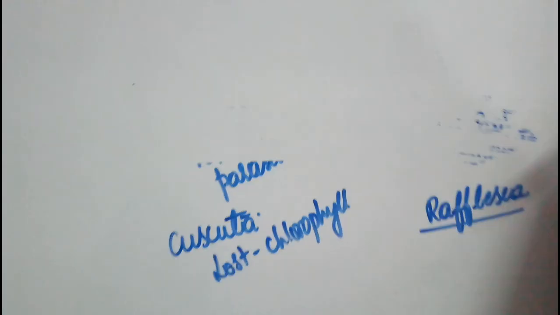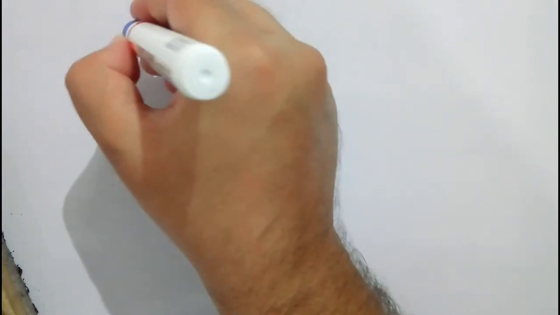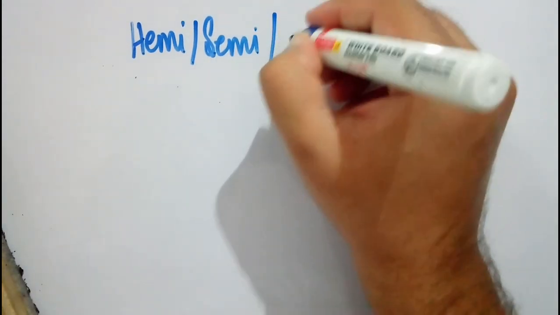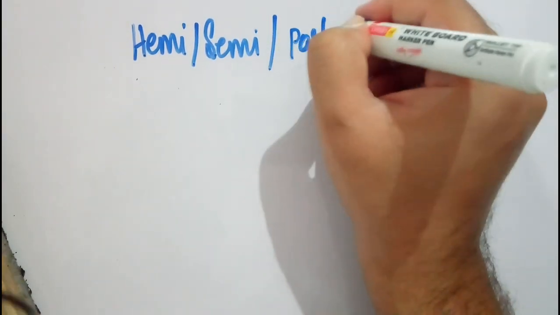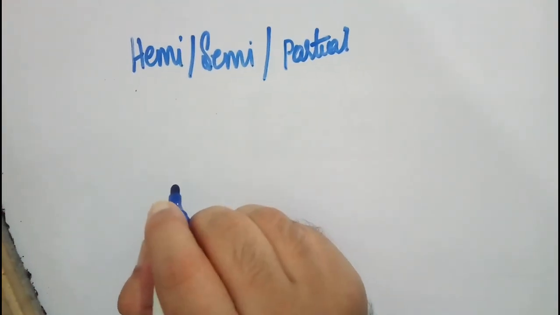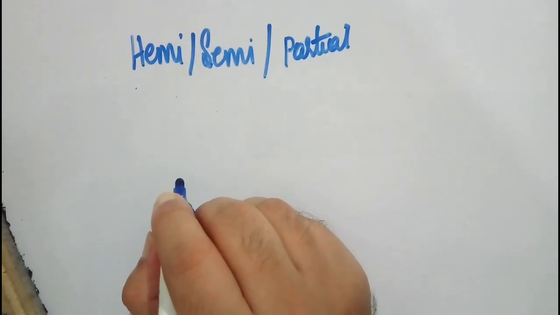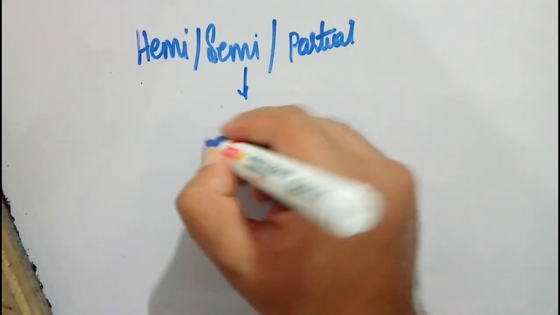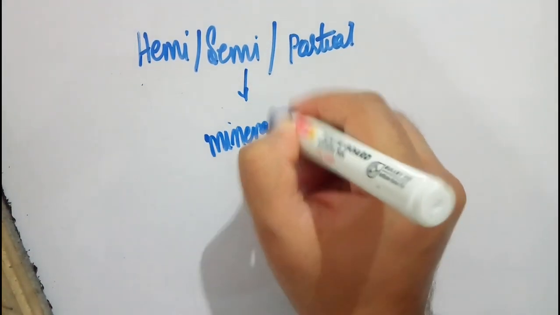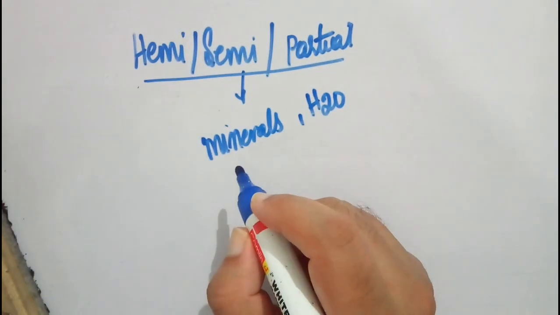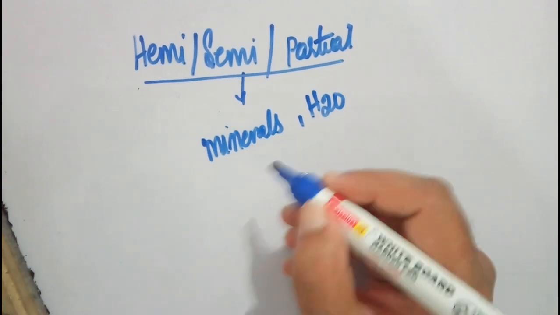The next kind of parasitism is hemiparasitism or semi-parasitism, or you can also call them partial parasites. What these do is take only minerals and water, but they can synthesize their own food. Food is synthesized by them. That is the reason they are hemi, semi or partial parasites.